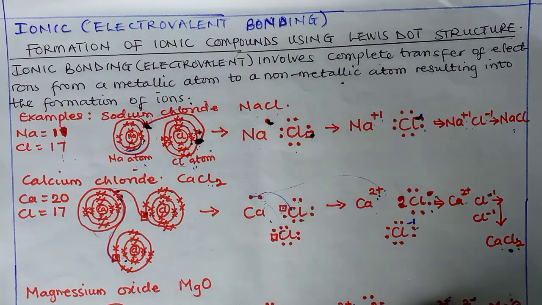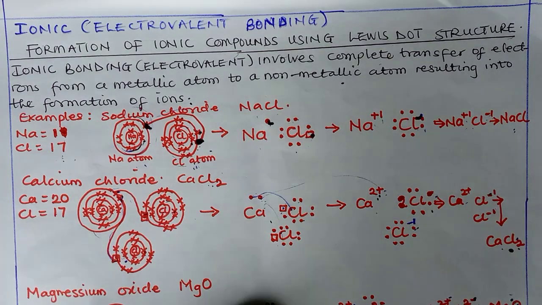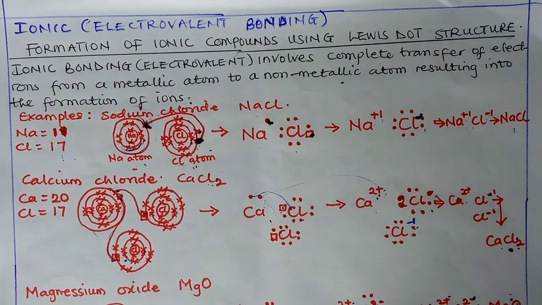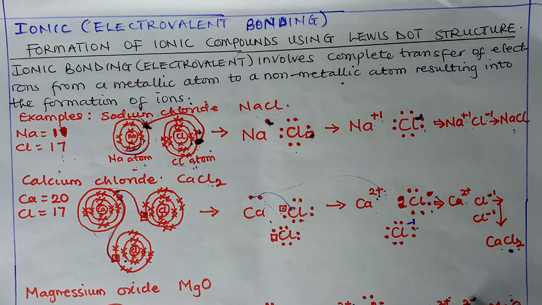The same thing also happens in magnesium oxide. I want you to work this out on your own. Magnesium is 12, oxygen is 8. So at the end, magnesium will give out 2 to oxygen. Oxygen has 2 and 6, so it is in need of 2 more. After accepting 2, it becomes stable. So we have magnesium ion and oxide ion, which cancel out because they have the same charges, to become magnesium oxide.